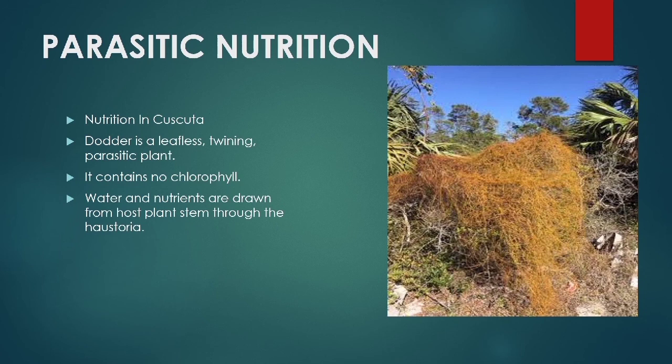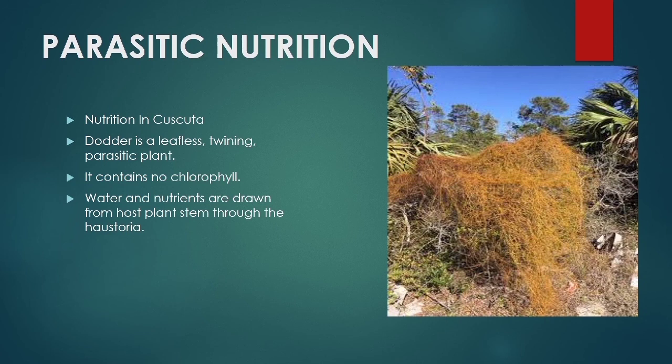As dodder grows, it sends out new haustoria and establishes new branches on the host plant. After growing in a few spirals around the stem of the host plant, dodder continues to twine and branch and resembles a fine, densely tangled web of thin stems all over the host plant.